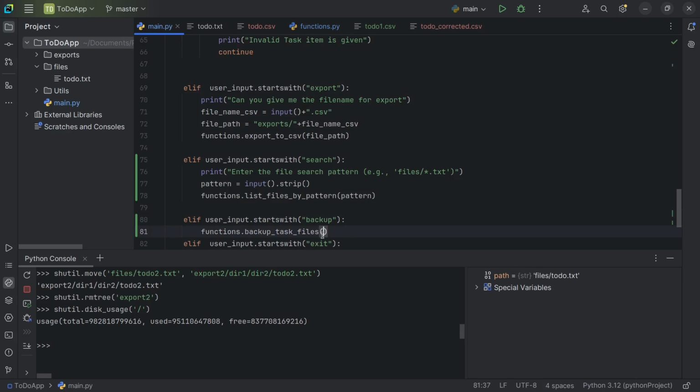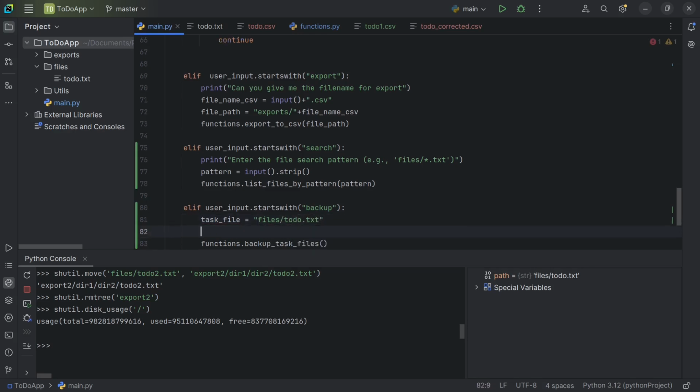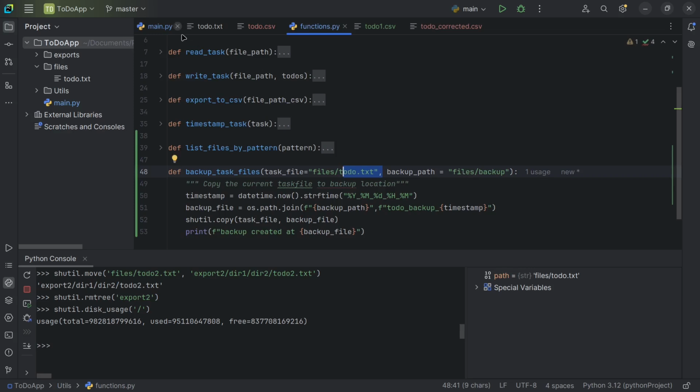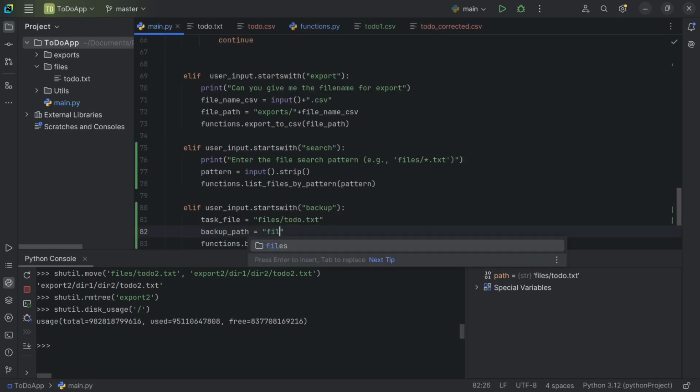Let me go here and give task_file equal to files/todo.txt, and backup_path equal to, where we will be creating the backup in the files itself, a backup folder. So similarly, I will give the same files/backup.